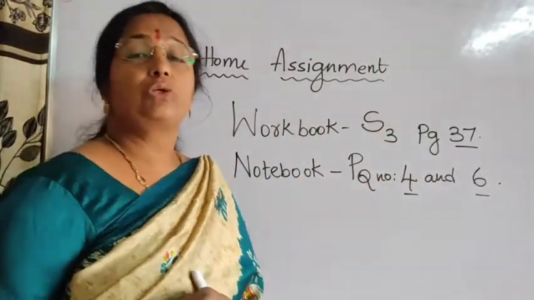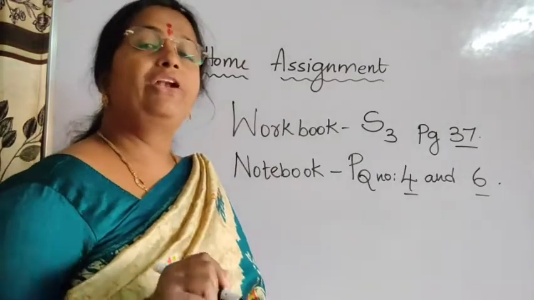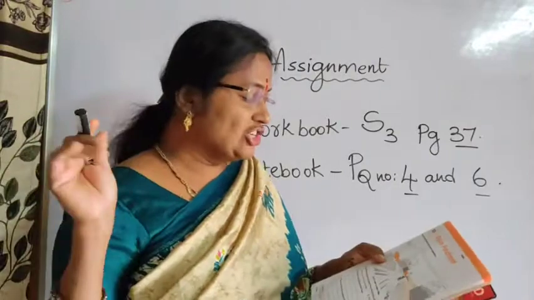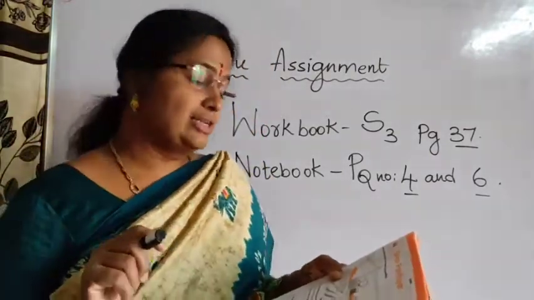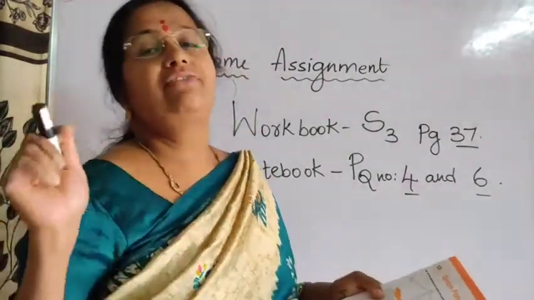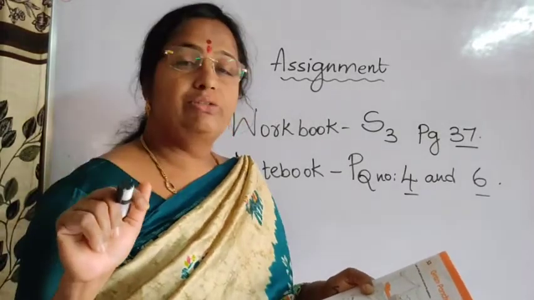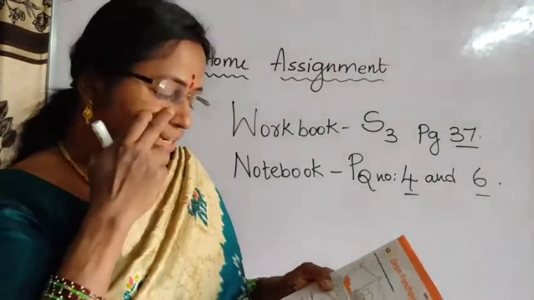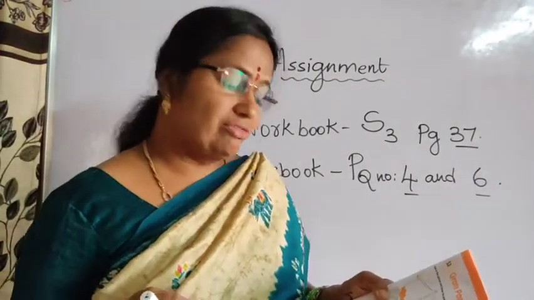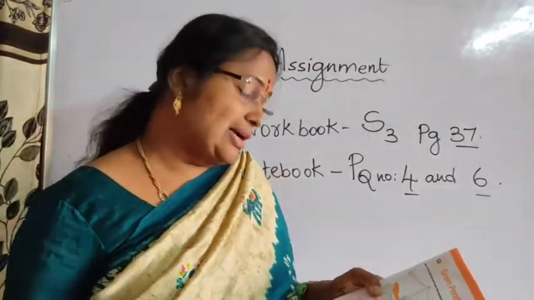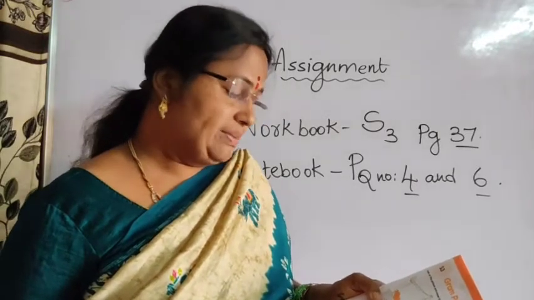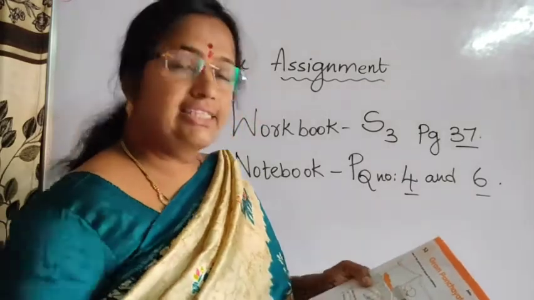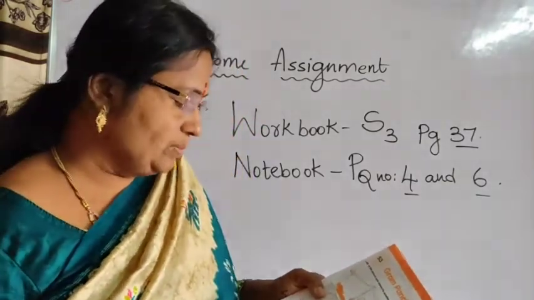Okay, in your social volume 2 workbook, open to page number 37 and there is one beautiful picture here. One man is coming on a cycle and it is a scene from a village. And you observe the roads there. The roads are not in a good condition because you can see the footsteps of some people. You can see the marks of the vehicles there. So it seems like a mud road. And you also see some trees on the sides of this road.